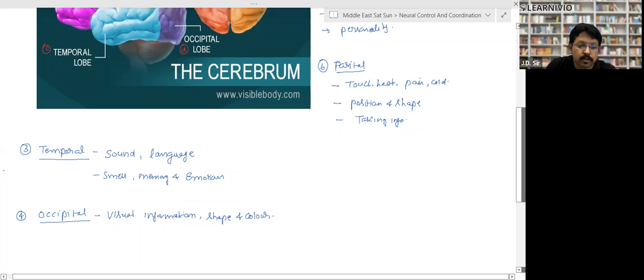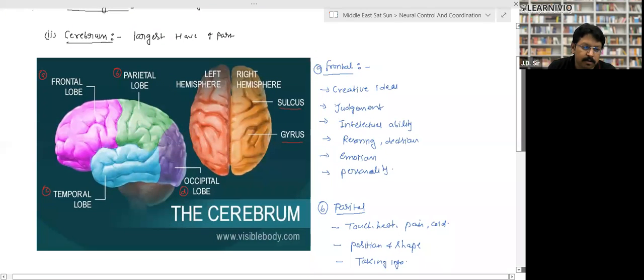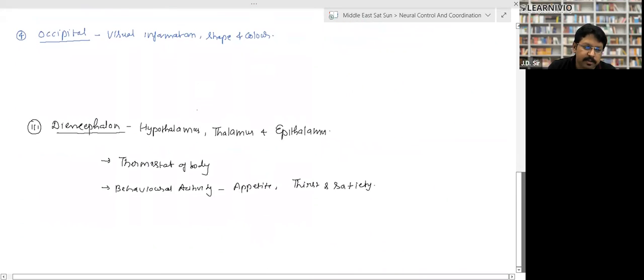Clear? The function of olfactory and function of cerebrum, right? So cerebrum has four parts, right? Frontal, parietal, occipital, and temporal. I have discussed the function with you. The first part was olfactory lobe, the second part was frontal, and then diencephalon.